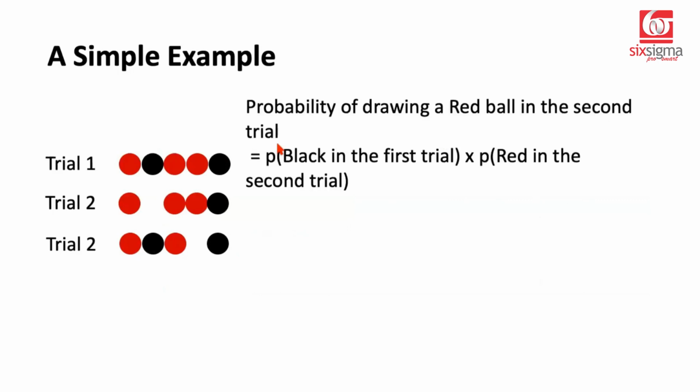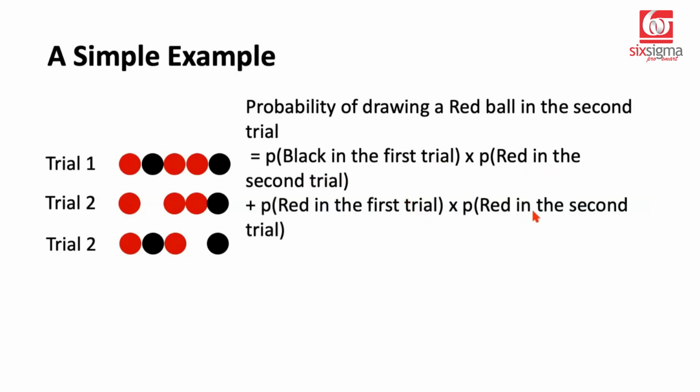Now, important thing about probabilities is that they open your mind to think about possible scenarios. Now, if somebody asks you, what is the probability of drawing a red ball in the second trial? And if you only decide basis this much visibility, only look at one side of trial 2, that would not be the complete answer. You can get the red ball in the second trial in 2 ways. That you first draw a black ball and then draw a red ball, or you first draw a red ball and then draw another red ball in the second trial. So first trial is a black tennis ball, first trial is a red tennis ball, both the possibilities. Then in the second trial, in both the cases, we are saying we are drawing a red ball.